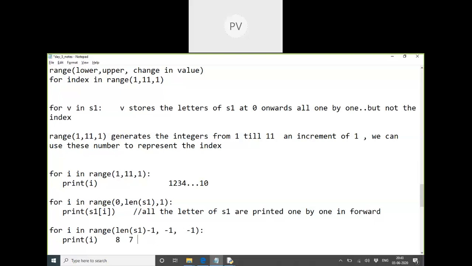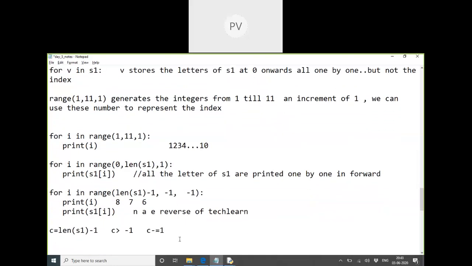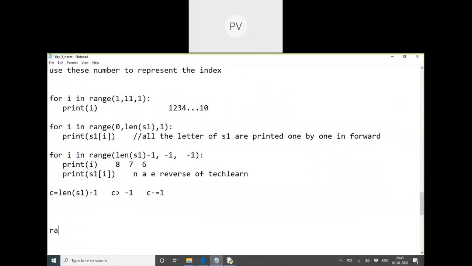But instead of that, if I say print S1 of i, what will be printed here? Teclan in the reverse order. The letters in reverse. Okay, is that clear? So I'm able to use the range function to count forward or backwards.